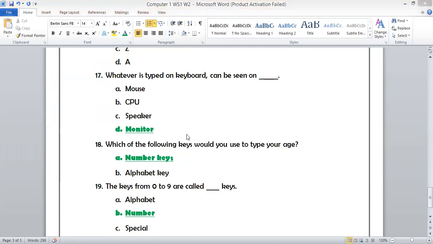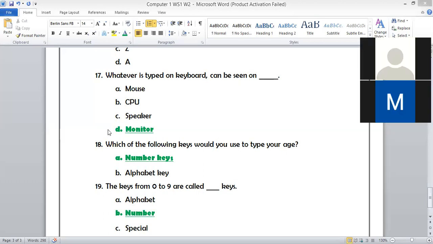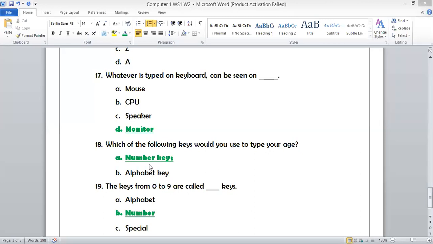Everybody write all the answers of the worksheet. Say yes or no. Okay. Many of the students sent the worksheet in the mail.